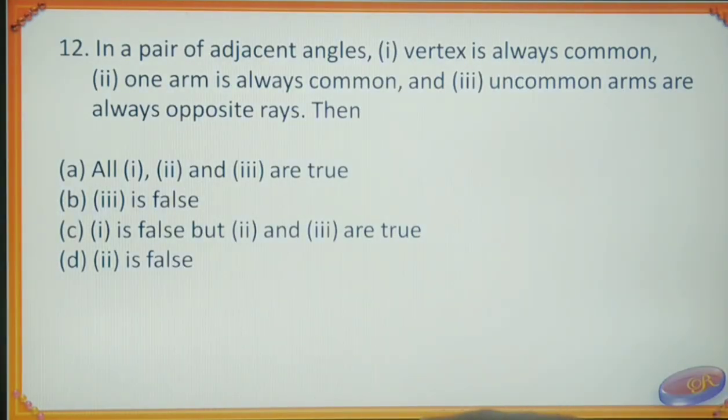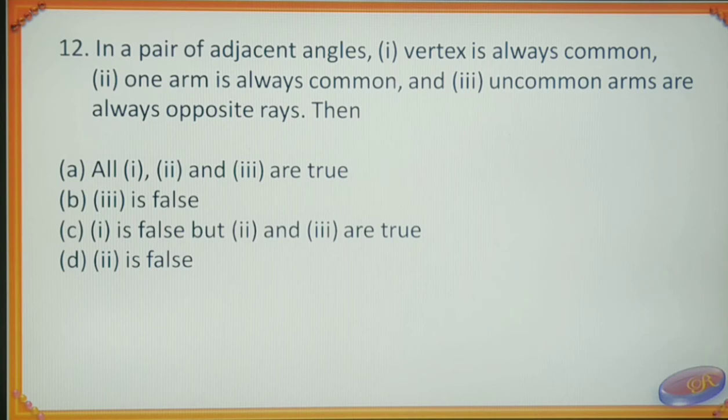In a pair of adjacent angles, first one, vertex is always common. Second, one arm is always common. And third one is uncommon arms are always opposite rays. Then option A, all 1, 2 and 3 are true.